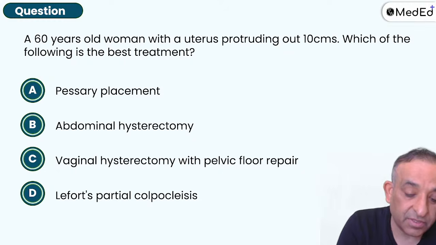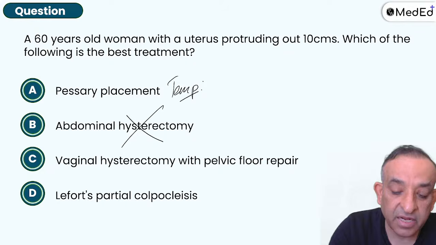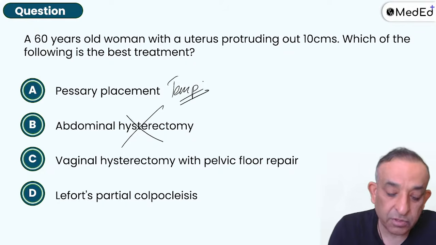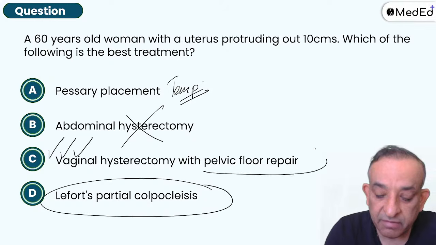Yes, abdominal hysterectomy is in the choice. We'll not do that. Pessary treatment is a temporary relief, and Leaford's partial colpoclesis. I'll tell you that the answer is vaginal hysterectomy and a pelvic floor repair.